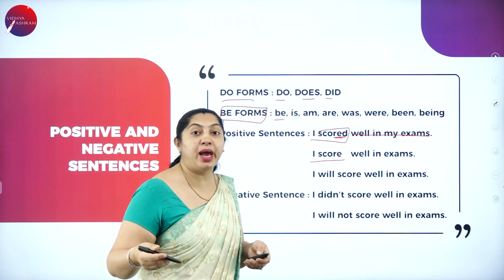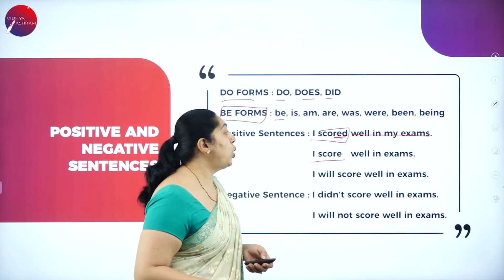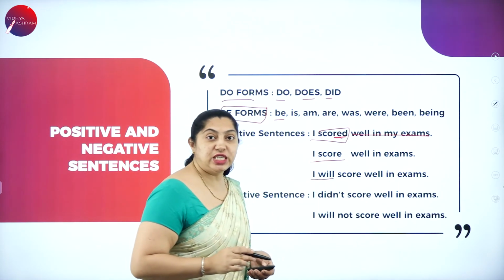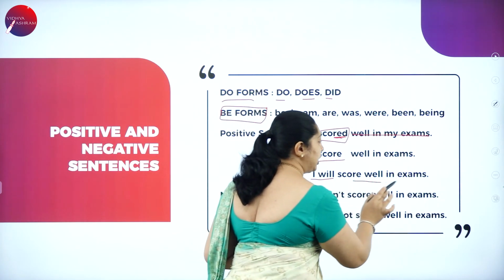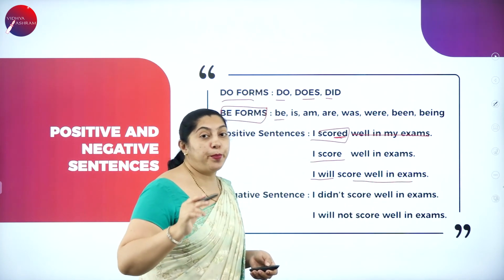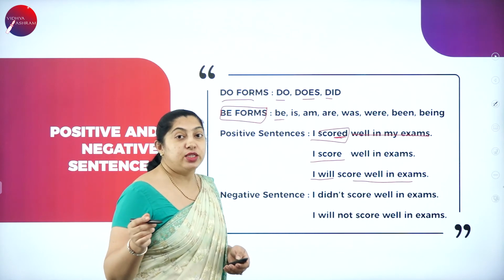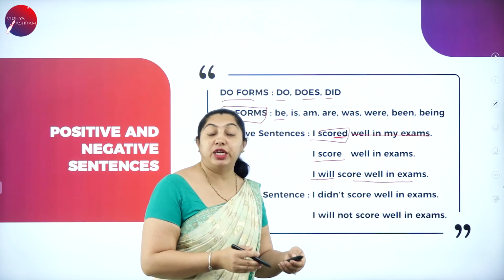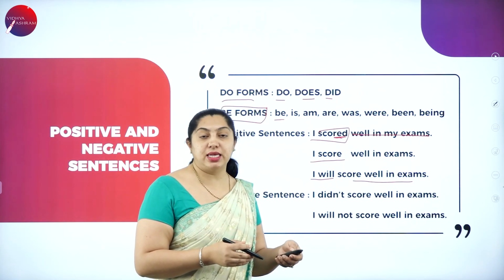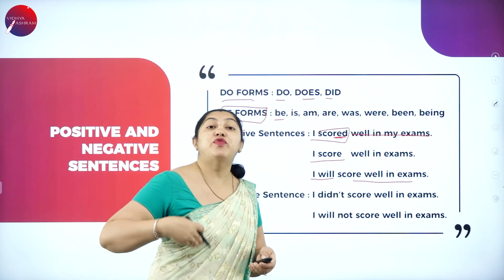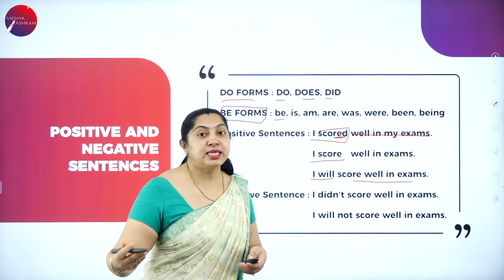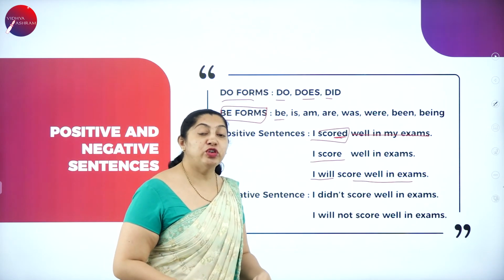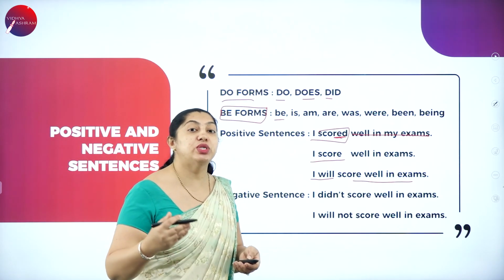I'll do well in my exams. I will score well in exams. So here the action is started, and it's still continuing. It is in the future perfect continuous tense. He means to say that already I have started writing my exam. I couldn't give my best in my last exam, but I can perform very well in my next upcoming exams. So it is in the future perfect continuous tense.